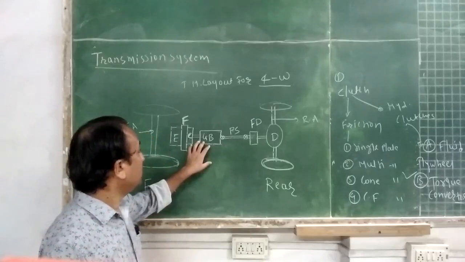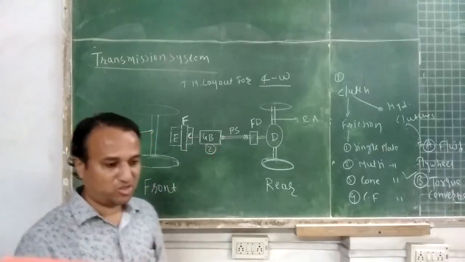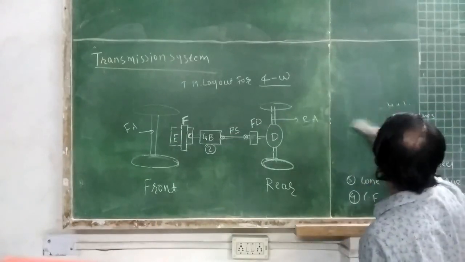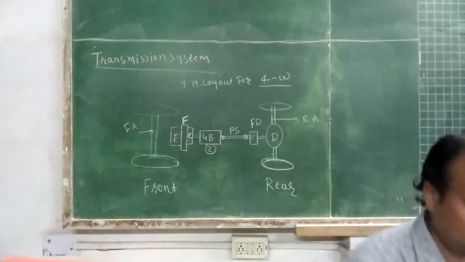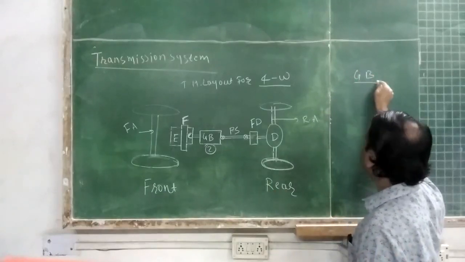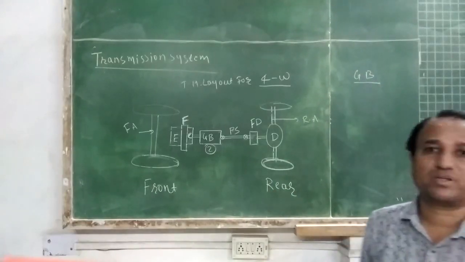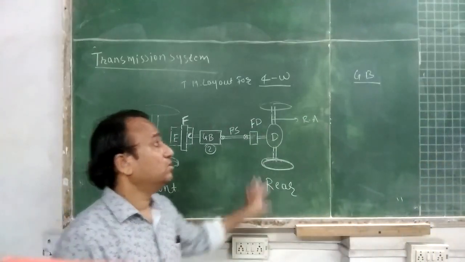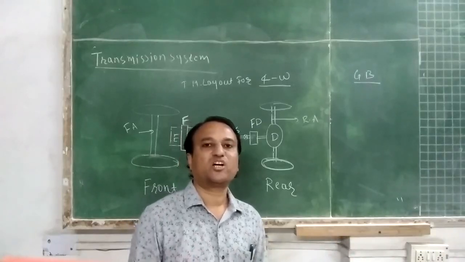So the next component after the clutch, the second component, is the gearbox. Different speed reductions are achieved with the help of the gearbox. Student, the motion of the vehicle is altered, that is, speed is altered depending on the load condition.